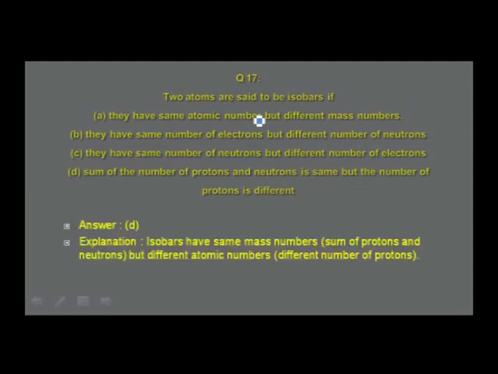So the answer is found to be in option D. Isobars have the same mass numbers because the sum of protons and neutrons is equal to the same number, but they differ in atomic numbers. The number of protons are different, so therefore you find them in isobars.